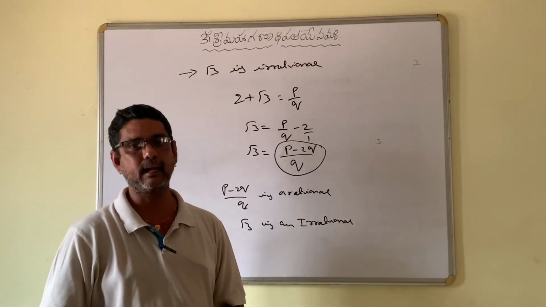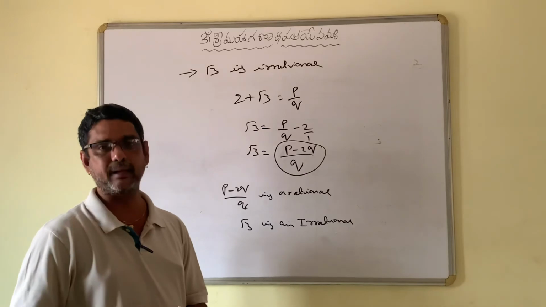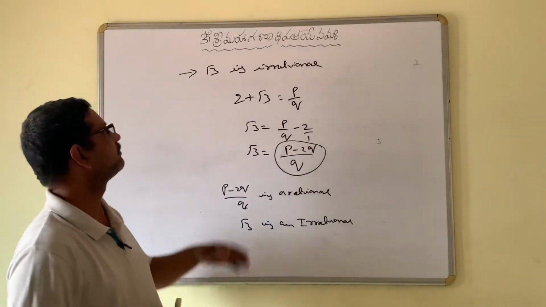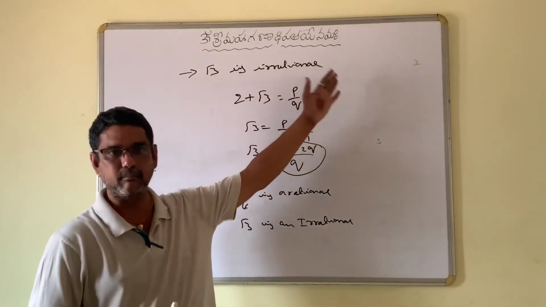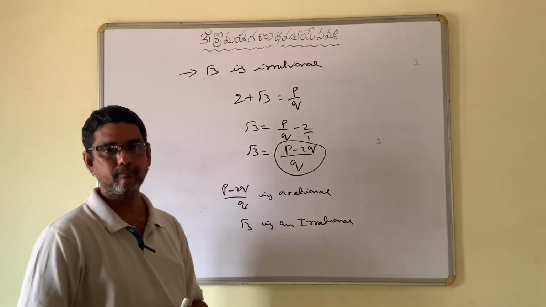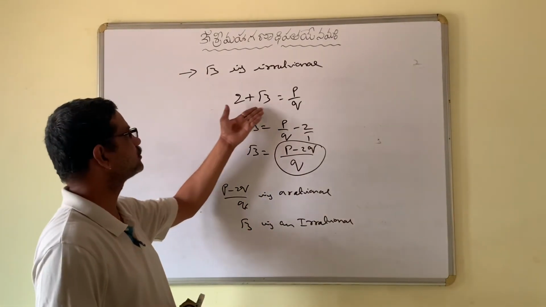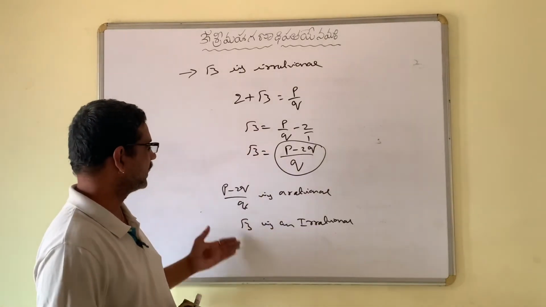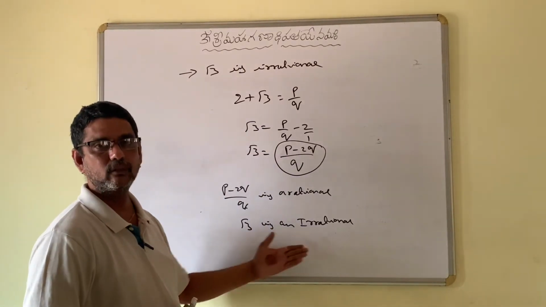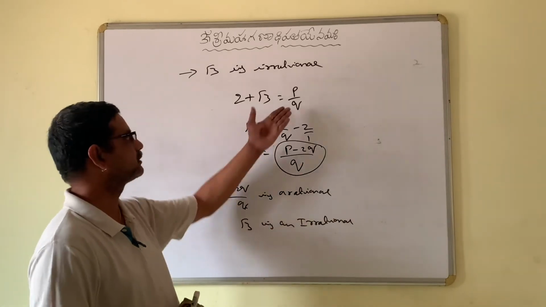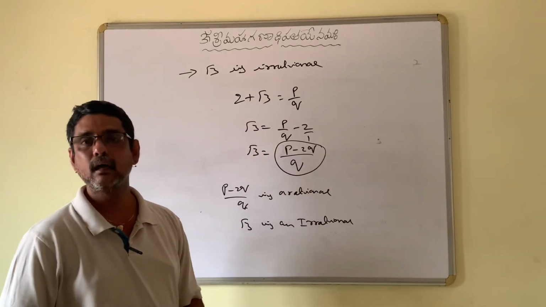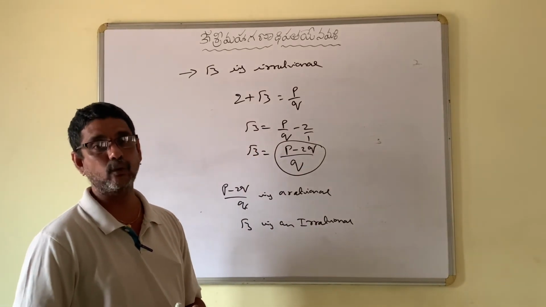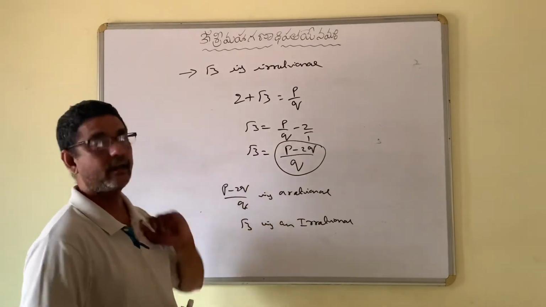Once again, if this question is for 4 marks or 3 marks, first we have to prove that root 3 is an irrational number, as I said before. Then we take 2 plus root 3 as rational. Then we will get this conclusion. So this conclusion contradicts our assumption that 2 plus root 3 is rational. So it is not a rational number, it is an irrational number.